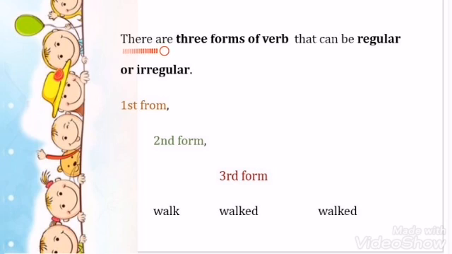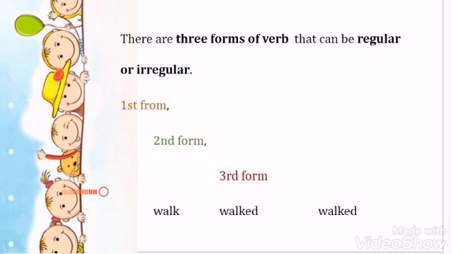So my dear students, I would like to tell you that there are 3 forms of verb that can be regular or irregular. Now, what does it mean? First of all, there is first form of verb, there is second form of verb, and there is third form of verb. It means that for a particular action, meaning will be same, but its spelling and its time will keep on changing.